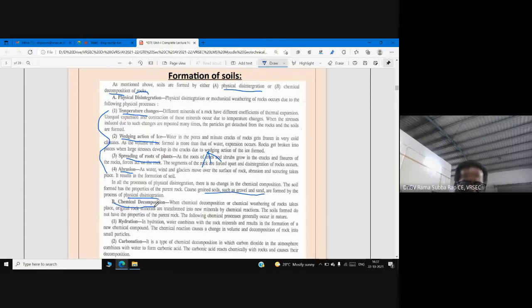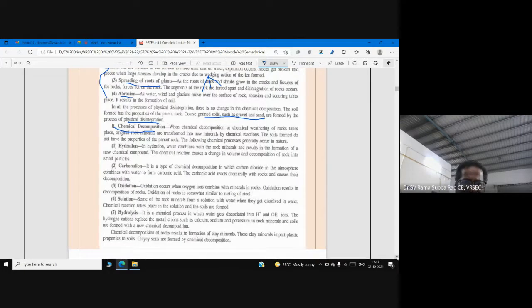So here you see in chemical weathering of rocks, some chemical processes could happen. One is hydration, carbonation, oxidation, solution, and hydrolysis. So these are all the different chemical processes involved in chemical decomposition or chemical weathering of rocks. Those lead to formation of soils. Especially this chemical decomposition leads to formation of fine-grained soils like clay and silt.